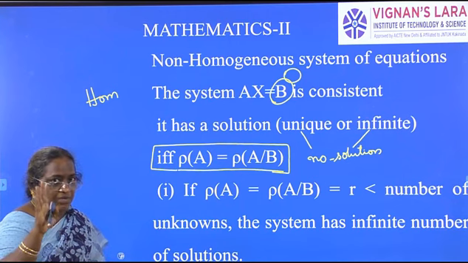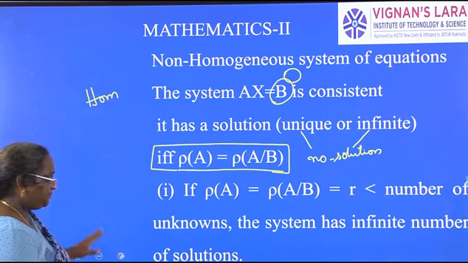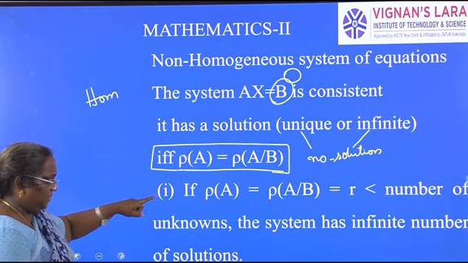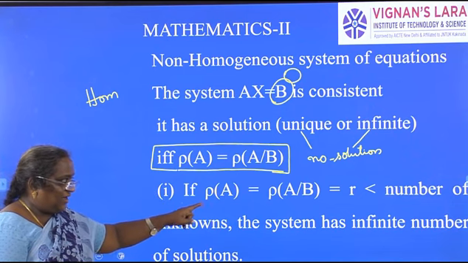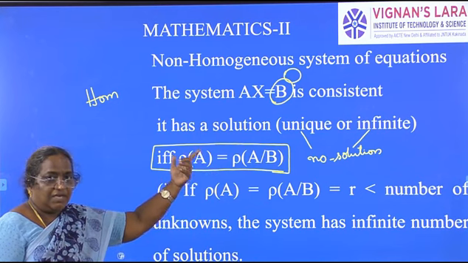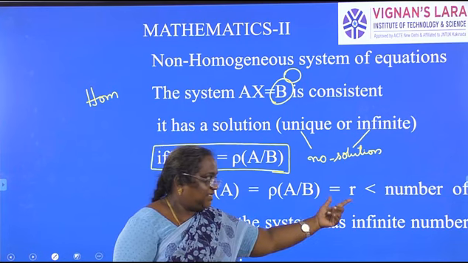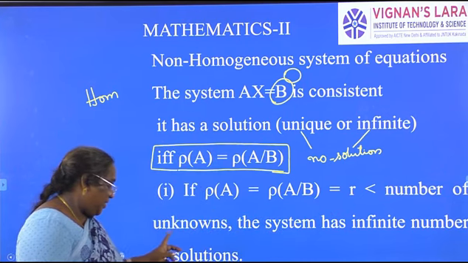The solution can be unique or infinitely many number of solutions. What is the condition? First point, if rank of A is equal to rank of augmented matrix, this is holding, means there is solution. And what is the other condition? Rank is R, but it is less than number of unknowns.